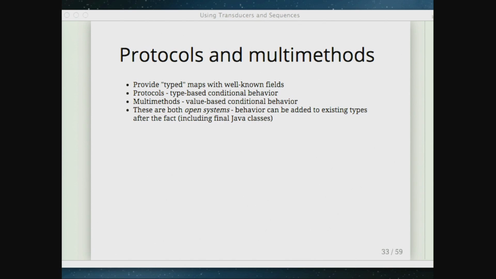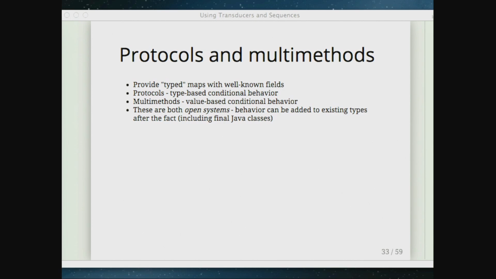I'm not going to talk about this in too much detail, it's really just a slide, but Clojure has support for protocols and multimethods, which are ways to attach conditional behavior to data. Just like you would use an interface that has many implementations of a method, you have the ability to do the same thing in Clojure with protocols. So you can create a protocol and then extend that protocol to different types.